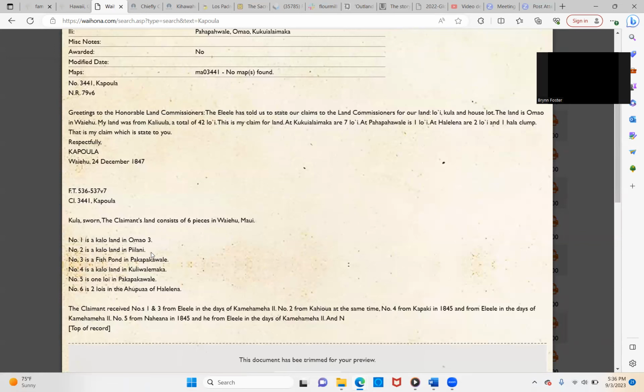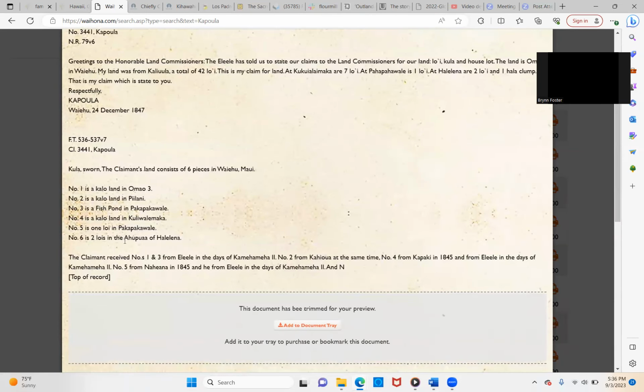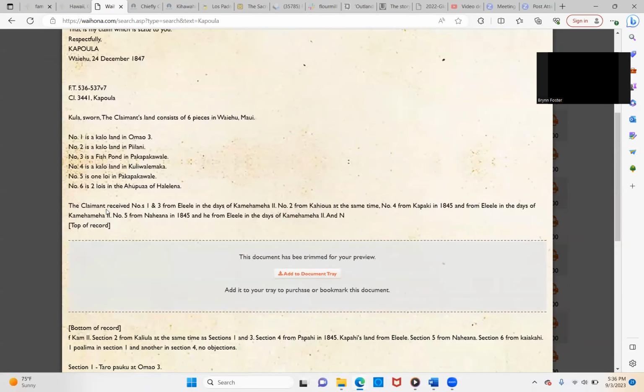There's a kalo and land number 2, the kalo lands in Pi'ilani, and the claimant received numbers 1 and 3 from Ele in the days of Kamehameha II. Number 2 was from Kahiawa at the same time in 1845, and from Ele in the days of Kamehameha II.